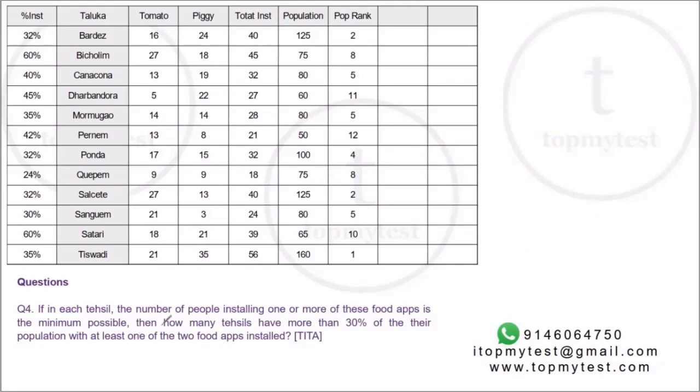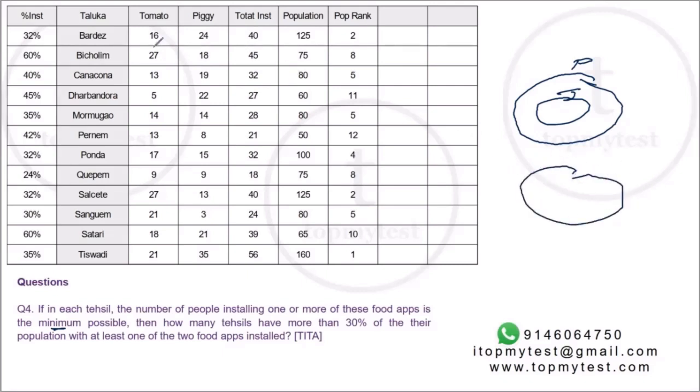And the last one: if in each tehsil the number of people installing one or more of these food apps is the minimum possible. Now, when is the population minimum possible in a Venn diagram? When the larger one is a superset of all the other populations. So here, the larger of the 2 apps will be a superset of the smaller one. So basically everyone who has a tomato also has a piggy. So the tomato will be inside the piggy population. In Bicholim, everyone with a piggy will also have a tomato.